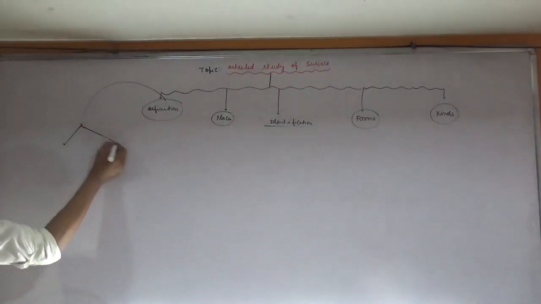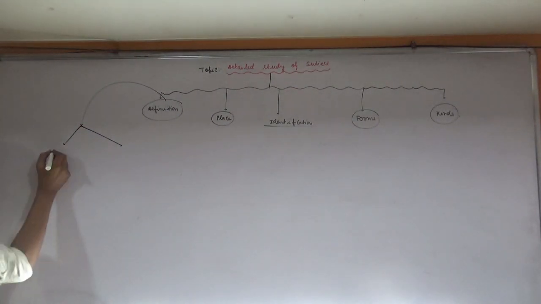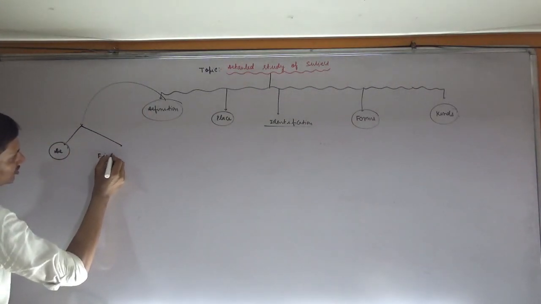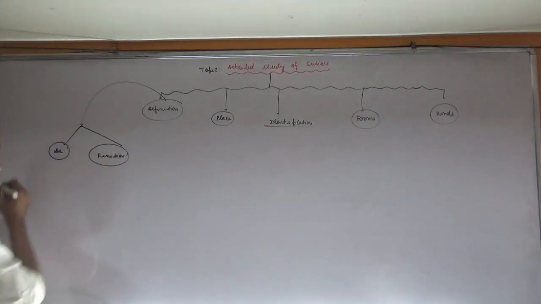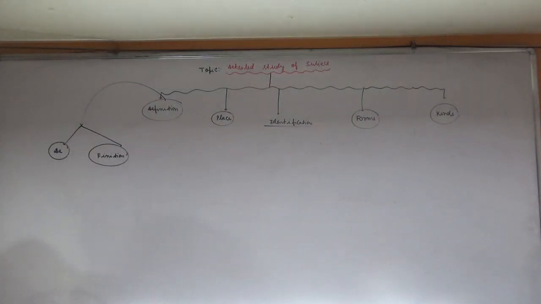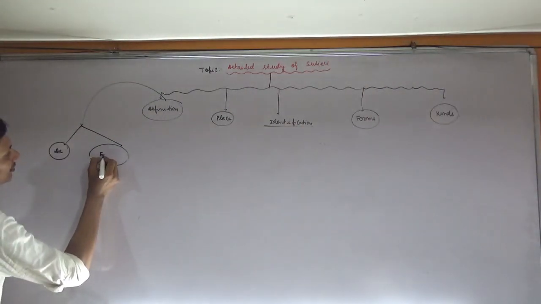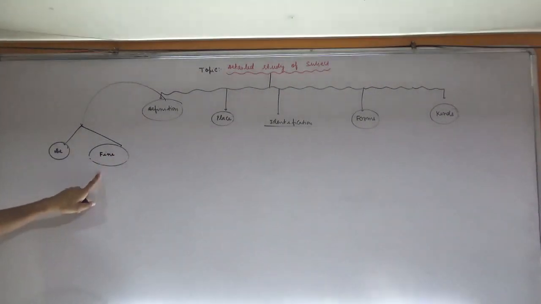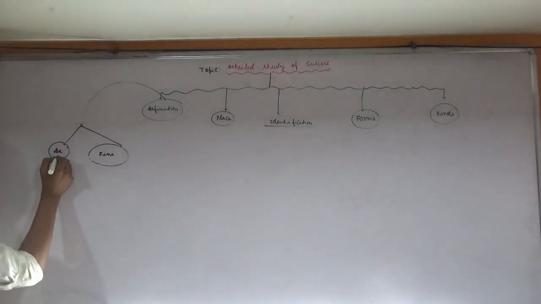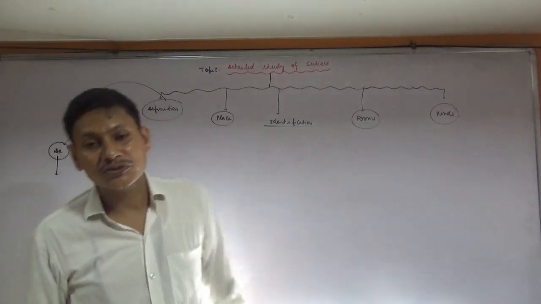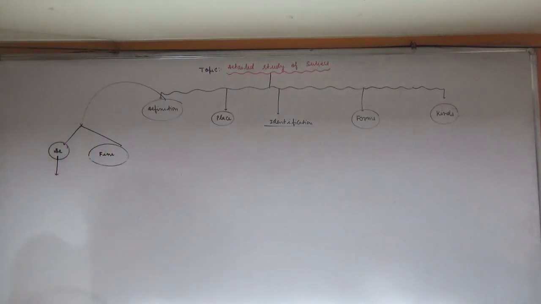So definition. Just break the word definition. First one is DE, and after that, fine. Definition: DE and fine. Okay, so DE stands for going down into the depth of anything.